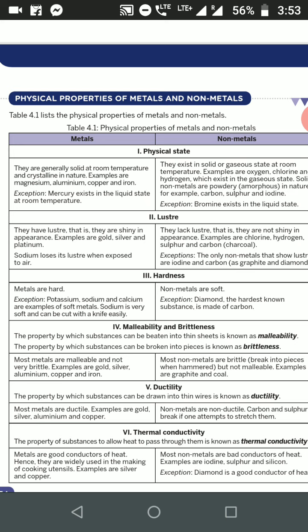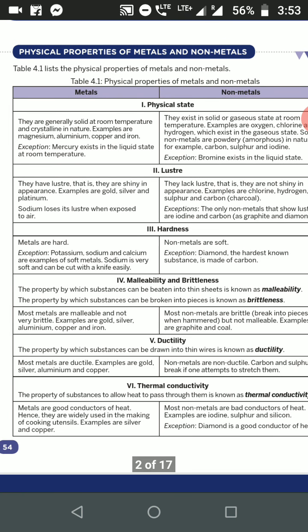Next, hardness. Metals are hard, whereas non-metals are soft. Exceptional cases are also there in metals as well as in non-metals, like sodium. Sodium is so soft that it can be cut with a knife. Potassium is also so soft that it can be cut with a knife. So this is an exceptional case. Sodium, potassium, and calcium are examples of soft metals.